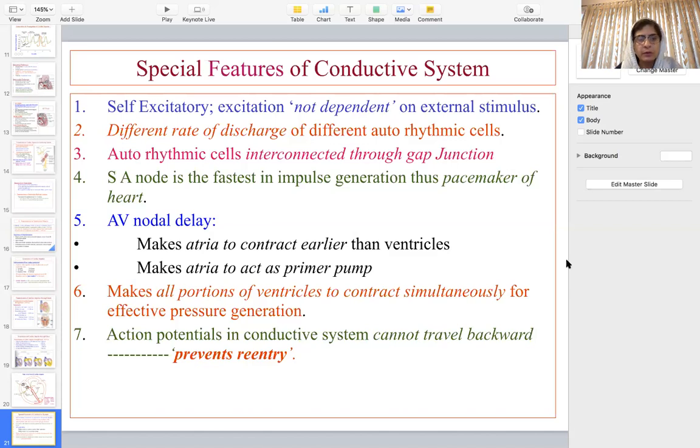Now, one thing more: through the AV node, impulse is transmitted from the atria into the ventricles, and it ensures one-way conduction of the impulse. The impulse cannot be generated back from the ventricles into the atria. If it does happen, it is an abnormal condition. So it prevents re-entry of the impulse from the ventricle back into the atria.